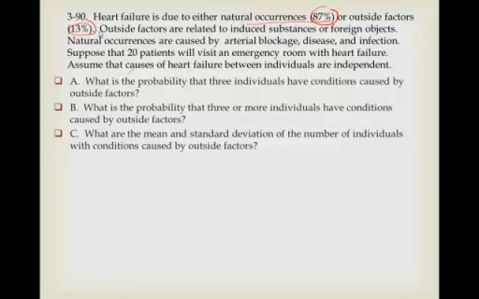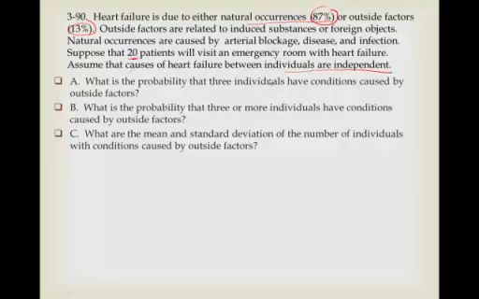So we've basically got two choices, heads or tails in some sense, with a little bit different odds than 50-50, but this is a heads or tails sort of condition, and all the rest of this verbiage here just amplifies on outside factors and so forth. We've got 20 patients that visit an emergency room with heart failure, and the causes of heart failure are independent. Bernoulli lives. This is clearly something akin to a coin toss situation.